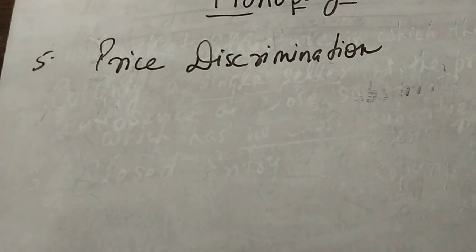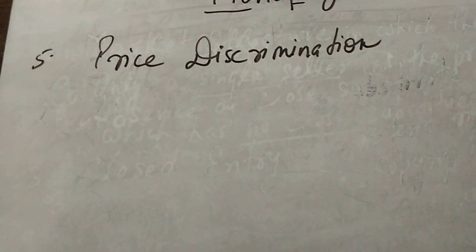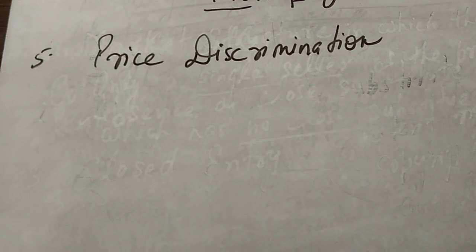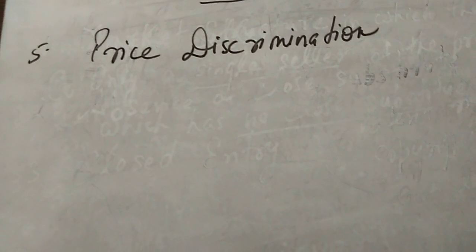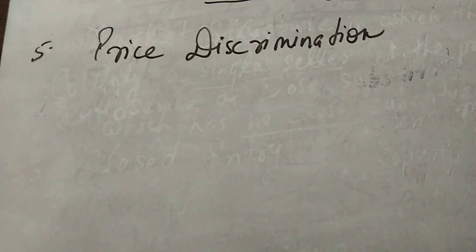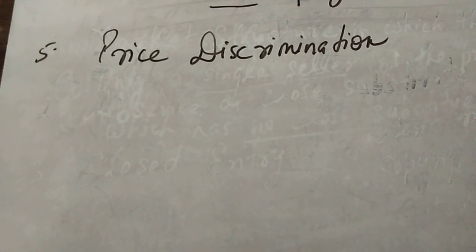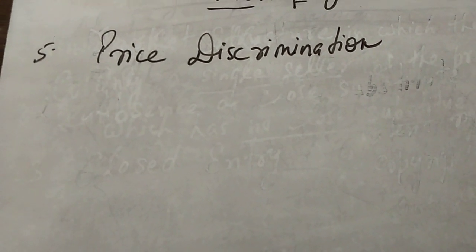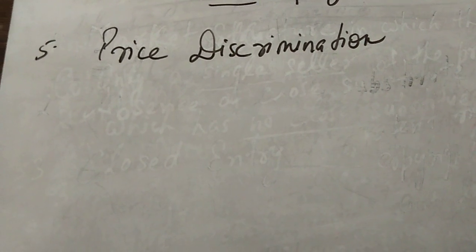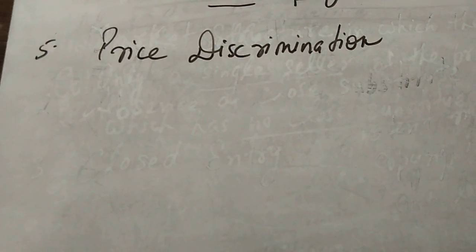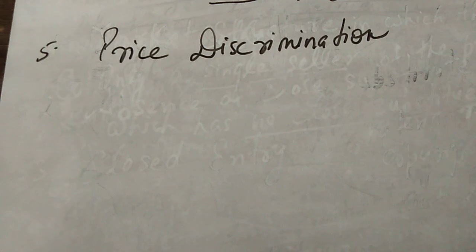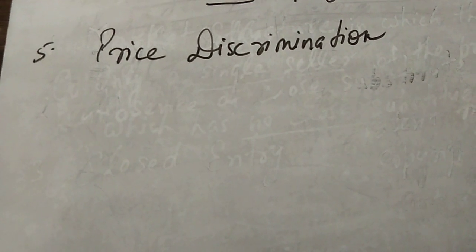Just like that, households are paying less electricity charges. Commercial buildings are paying more electricity charges. So like this, there is price discrimination, charging different prices from different buyers on the basis of different supplies and all. Clear? So these five are the features of monopoly market structure.